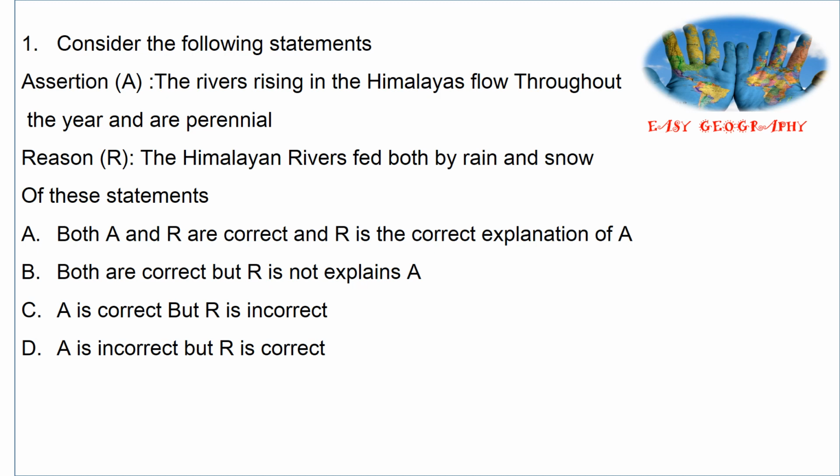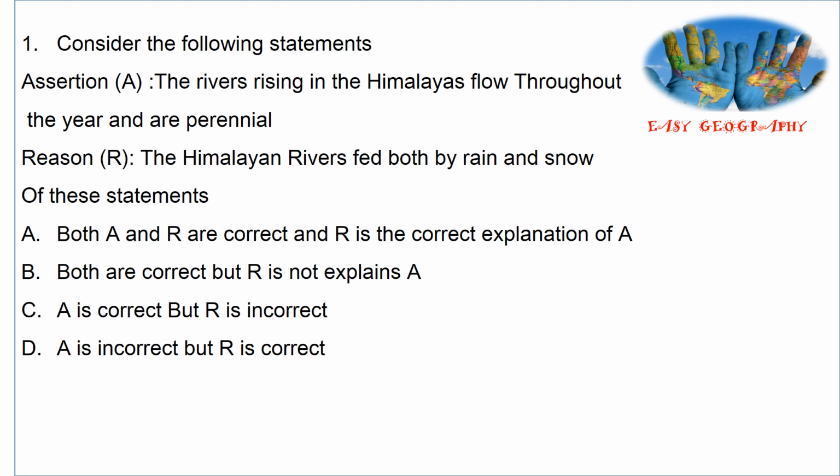Of these statements, option A, both A and R are correct and R is the correct explanation of A. Option B, both are correct but R does not explain A. Option C, A is correct but R is incorrect. Option D, A is incorrect but R is correct.